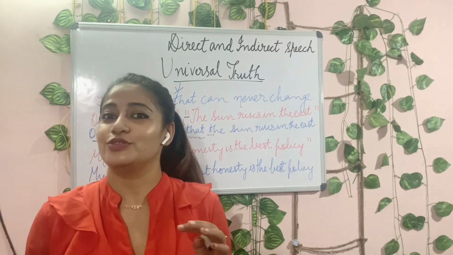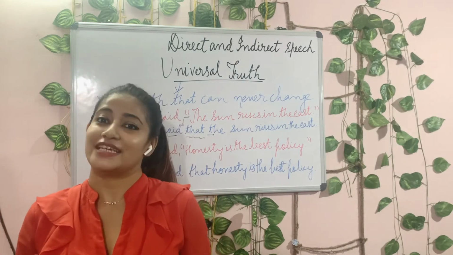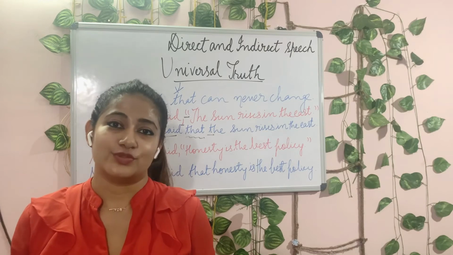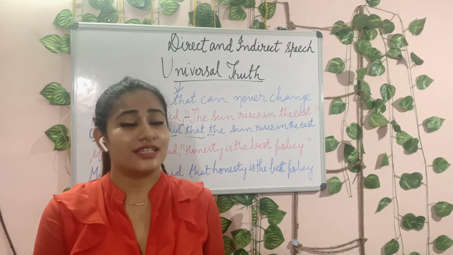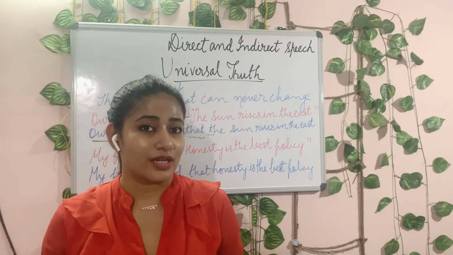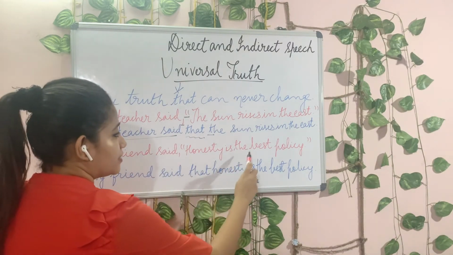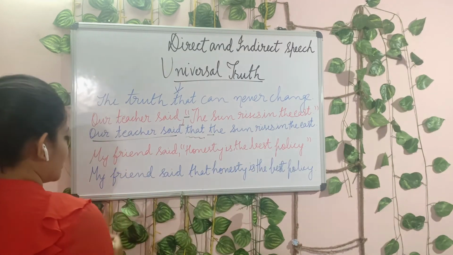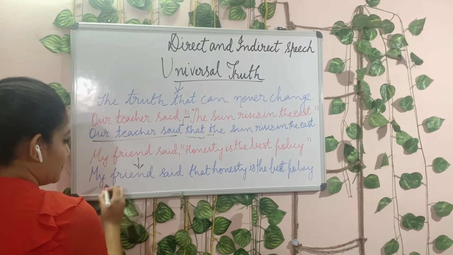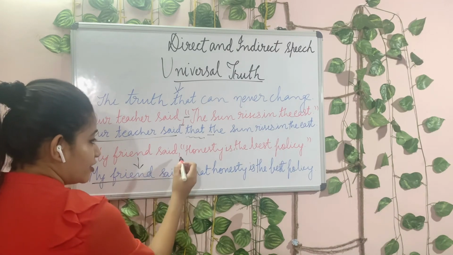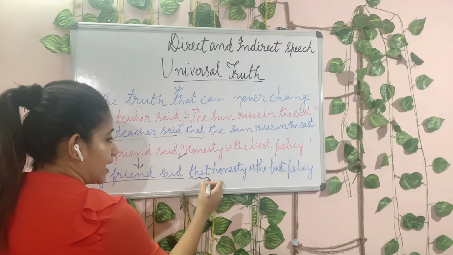We are not going to make any change of tense. Only the inverted commas are removed. That's it. If you look at another example, it will be more clear. My friend said, "honesty is the best policy." So we'll just copy the same. My friend said, remove the inverted commas, use that.